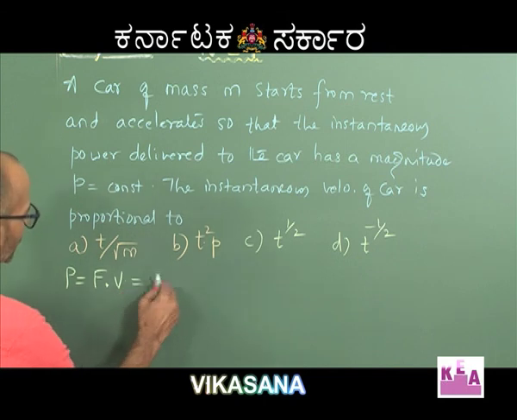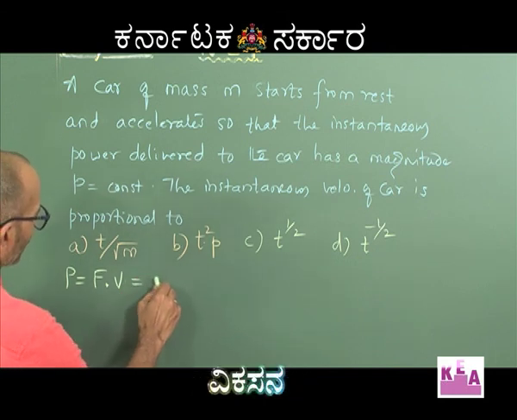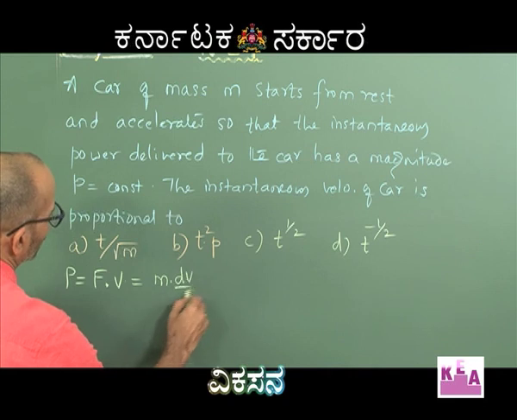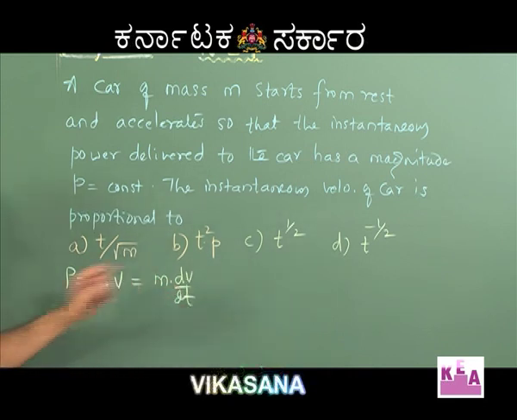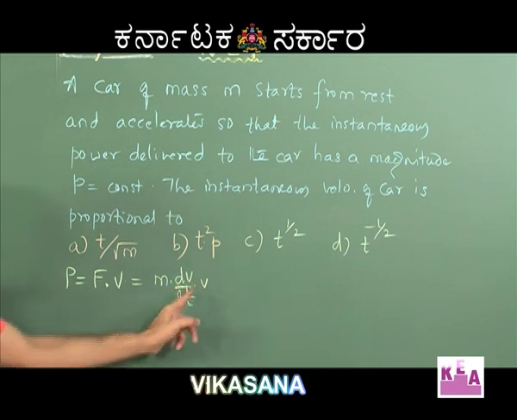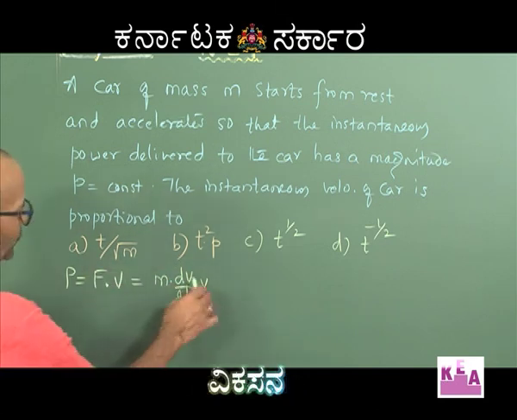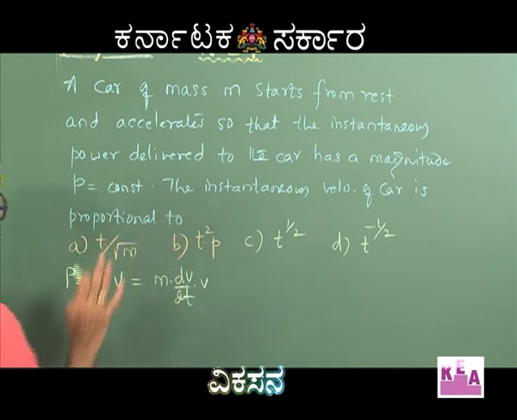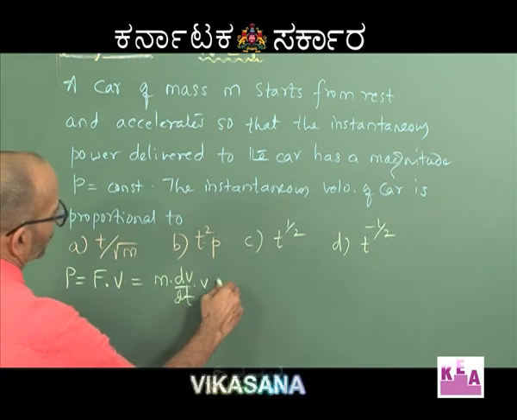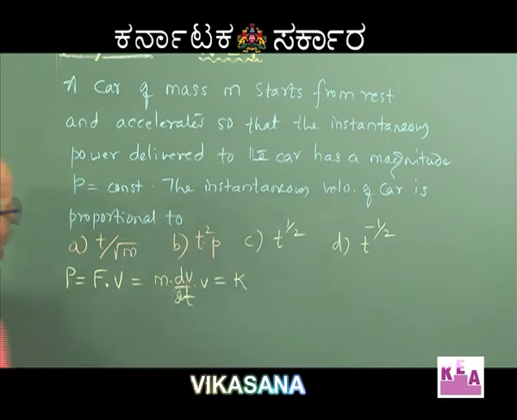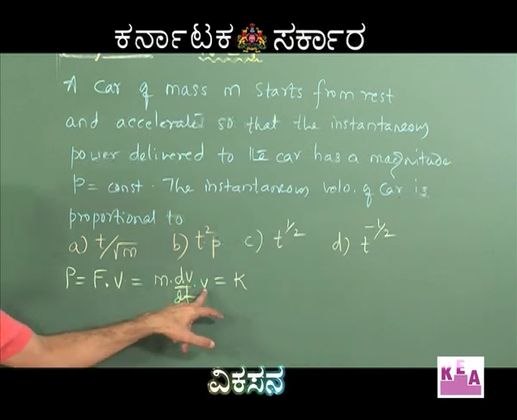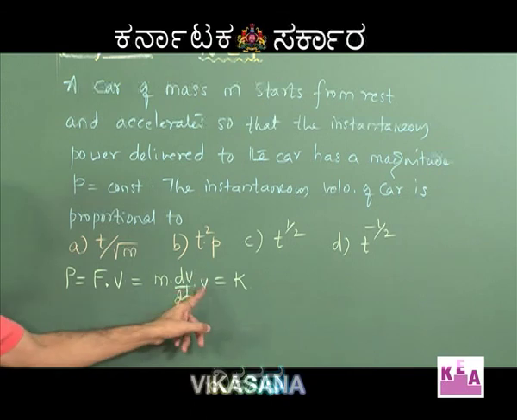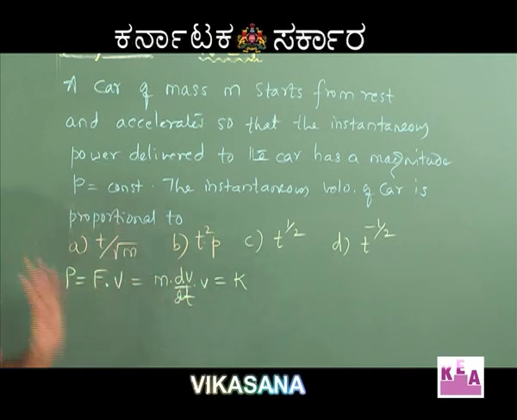Now, I will write this as, this is constant. So, I will write F as mass into acceleration, and I am writing acceleration as dV by dt into V, and even acceleration and velocity are in the same direction. So, this has reduced to m dV by dt into V, and this is constant. So, we will take it as some constant k, the power is constant. Now, I will just cross multiply and solve the differential equation in order to find out the instantaneous velocity and its dependence on either p or time.